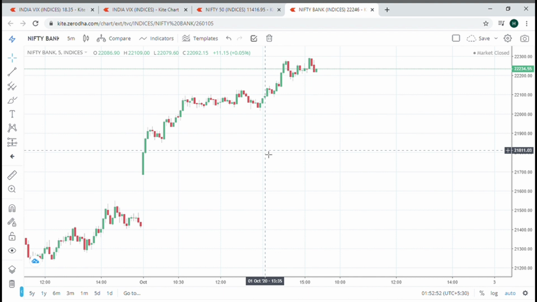It is very simple. We don't need to look at any charts. We just need to have a look if VIX is green or red, and the market is green or red, and based on that we will be taking a trade in the money CE or in the money PE. So I really hope now you have understood how to take a trade based on the VIX strategy.